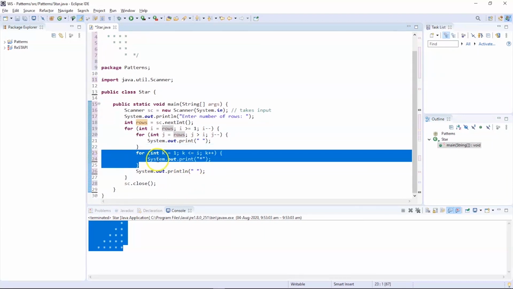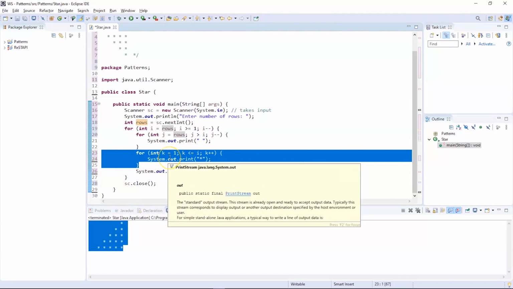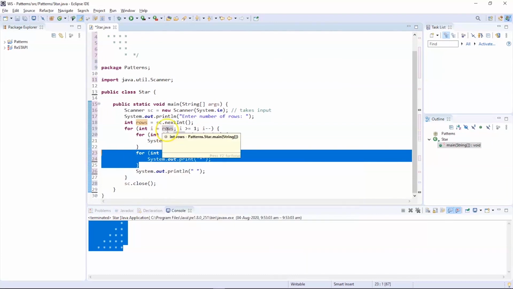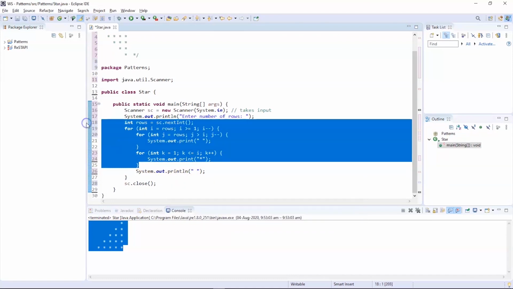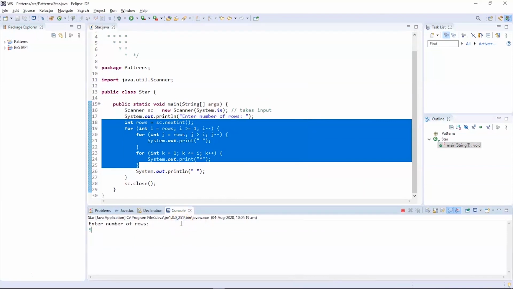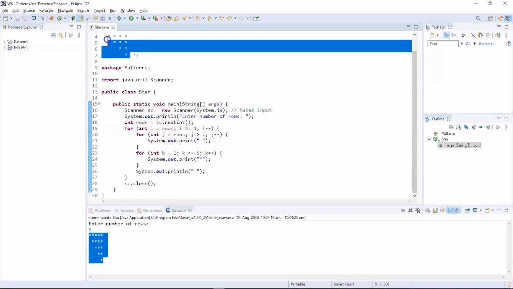This for loop will print the number of stars in the first row according to the row number. For example, if we give 5 as the row number, then it will print 5 stars in the first row, exit the for loop and enter the next line, and the same pattern will be continued. Now let us execute this program and see the output. Let us give 5 as the number of rows needed. There you go, you can see the star pattern here. This is how this particular star pattern will be generated.